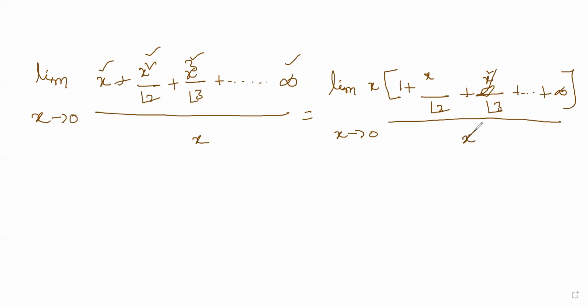X gets cancelled. Now if I substitute x equal to 0, you see this 1 plus 0. Every term is 0. Entire infinite terms are 0. So the answer is 1.